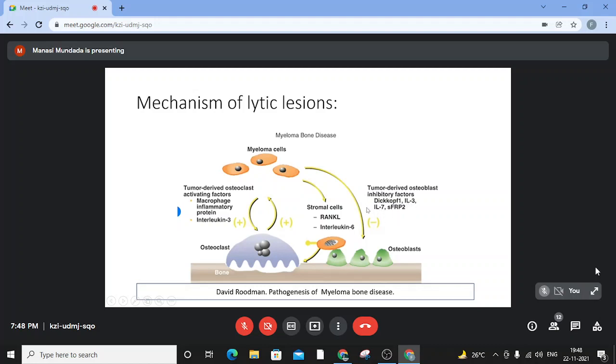interleukin 7, and others. Also very important is the role or the interplay between the myeloma cells and the stromal cells. These myeloma cells affect the stromal cells via the Rankel receptors and the interleukin 6, and this interaction causes the stromal cells to secrete substances which activate the osteoclast. And so we know that there is a genetic basis to multiple myeloma, but this stromal interaction also has a very important role in the pathophysiology of this disease.